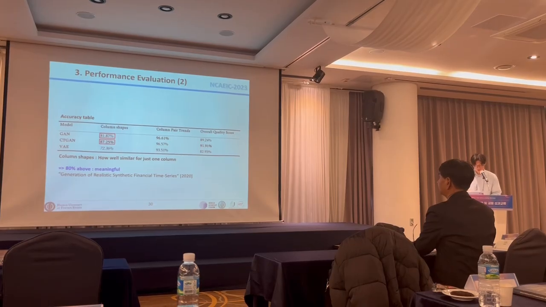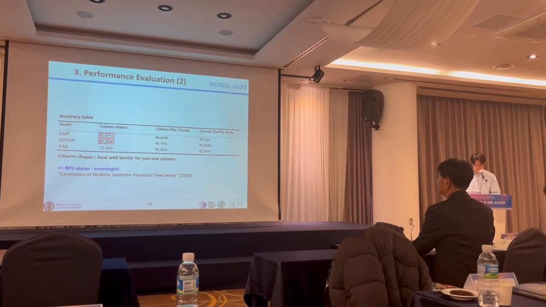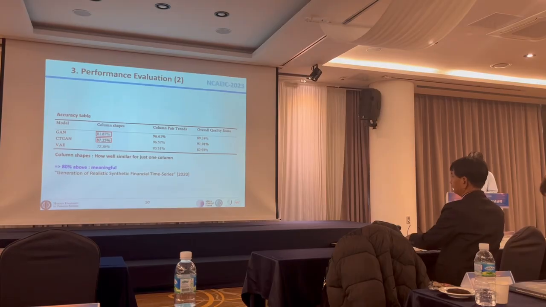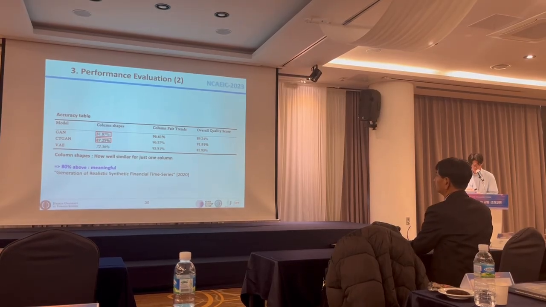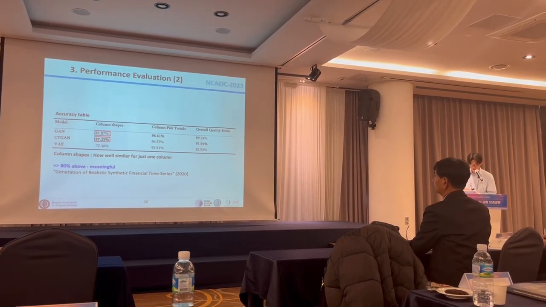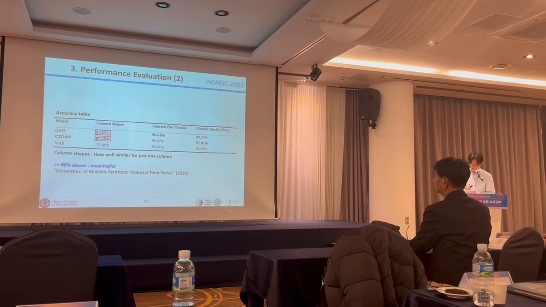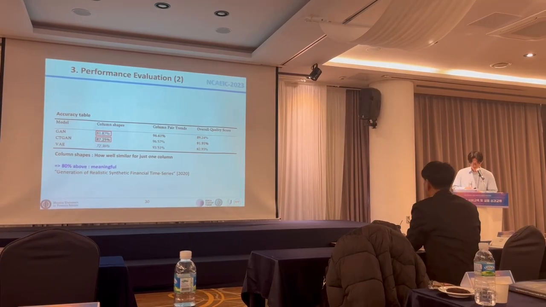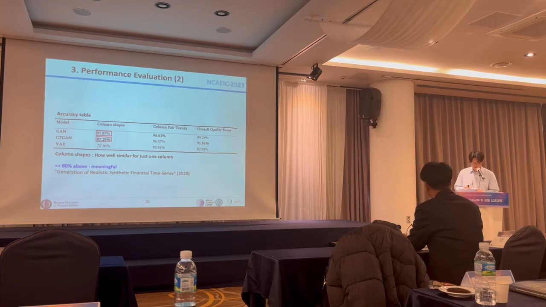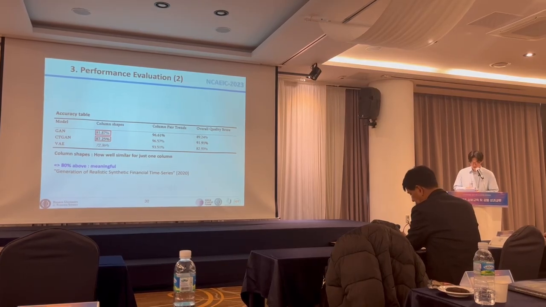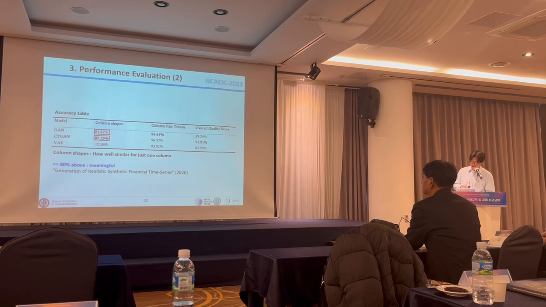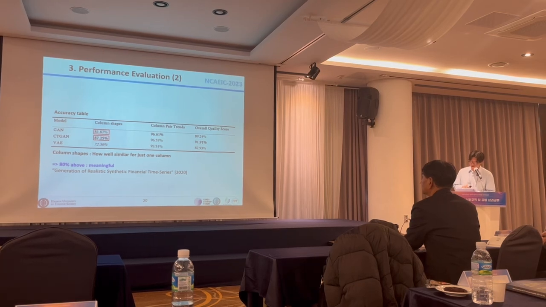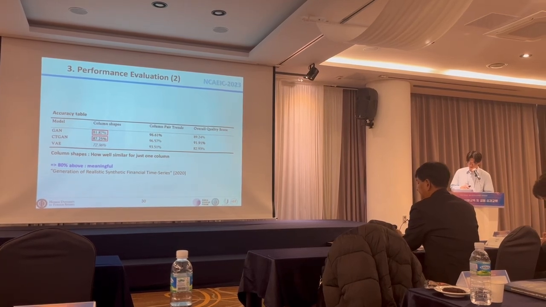Let's look at the first indicator, column shapes. Column shapes means the similarity of how well the model reproduces the distribution for just one column in our data. Based on the paper below, above 80% is said to be meaningful. So our purpose was to filter models with more than 80%. As you can see, GAN and CTGAN have a meaningful rate, and CTGAN got the highest result at 87%.